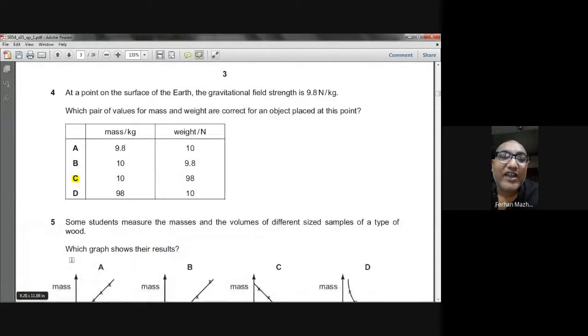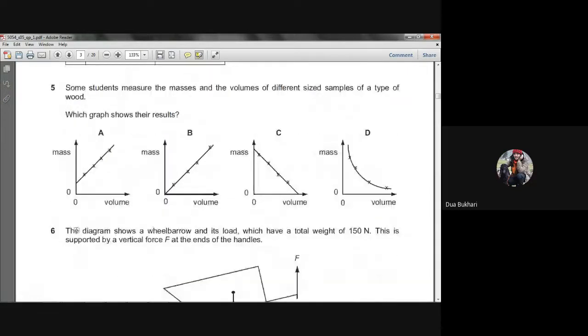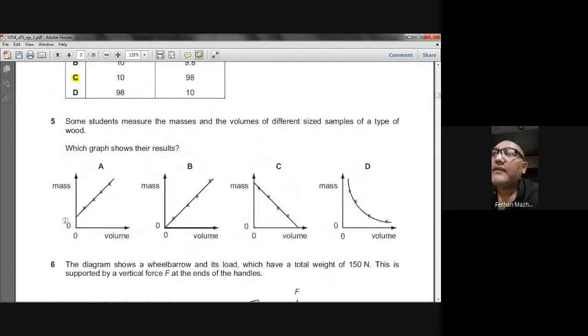Do you understand how we have done this? Yes, sir. Okay. Sir, which formula was used? W is equal to mg, so g is equal to W divided by M. Okay, sir.